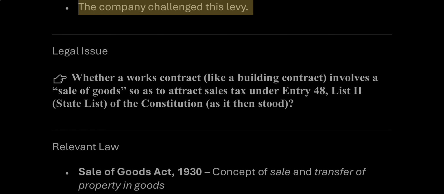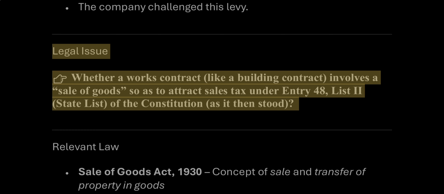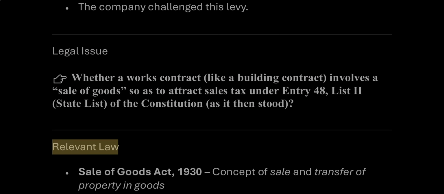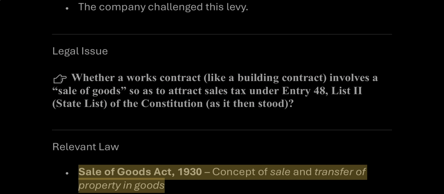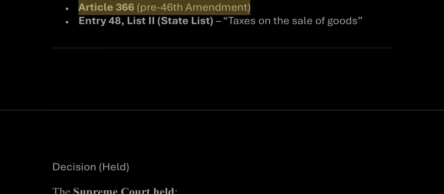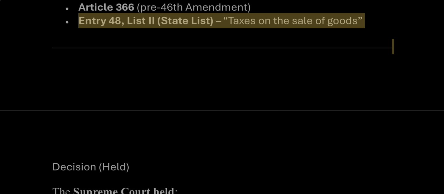The company challenged this levy. Legal issue: whether a works contract, like a building contract, involves a sale of goods, so as to attract sales tax under Entry 48, List 2, State List, of the Constitution, as it then stood. Relevant law: Sale of Goods Act, 1930, concept of sale and transfer of property in goods. Article 366, pre-46th Amendment. Entry 48, List 2, State List, taxes on the sale of goods.